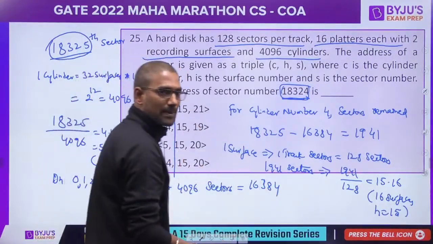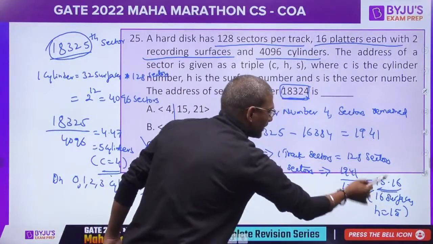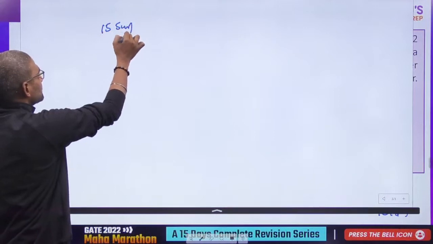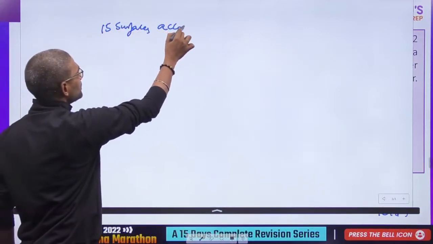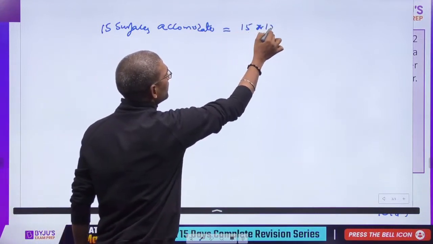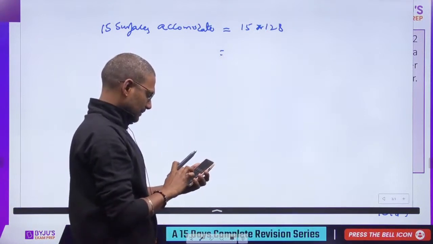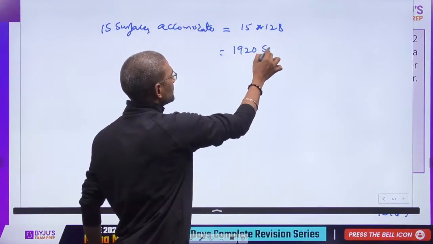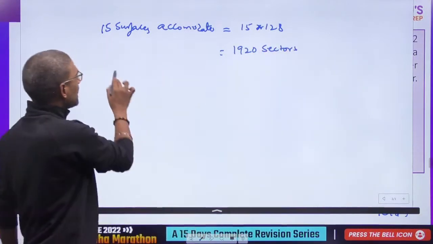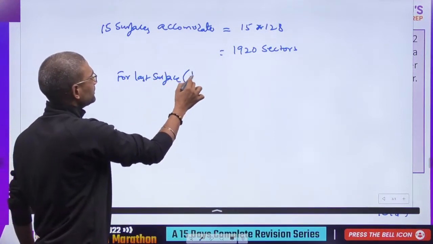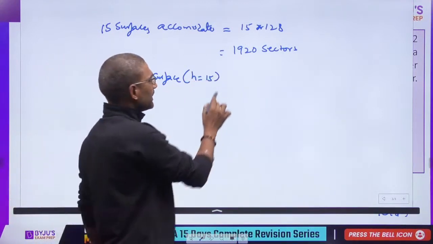Now again, step back and you see 15 surfaces are completely occupied. So on 15 surfaces, how many sectors can you accommodate? 15 multiplied by 128, that is 1920 sectors. So for the last surface, surface number 15, how many are remaining?